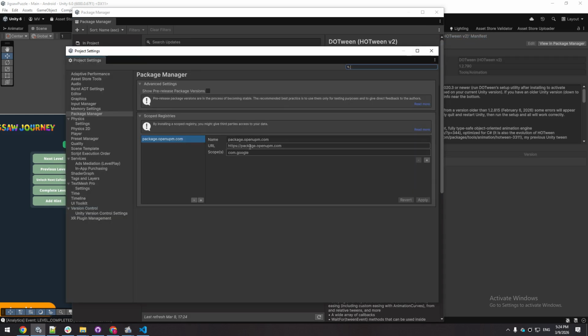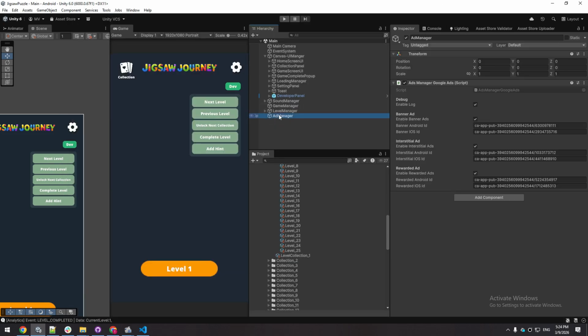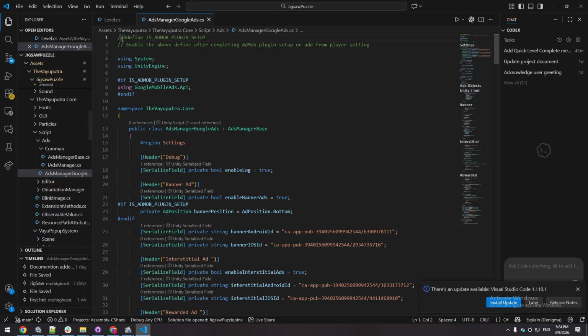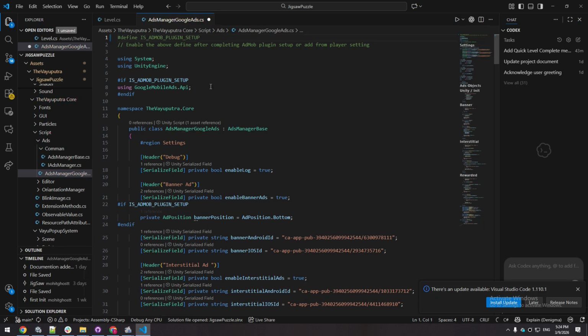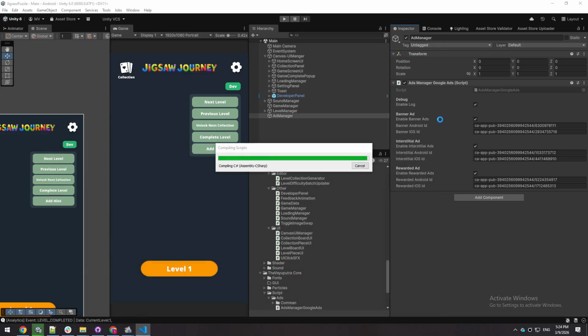Once the installation is complete, the AdMob SDK will be available in the project. Next, open the script of Ad Manager. Inside the script, find the flag called Is AdMob Plugin Setup. Simply uncomment or enable this flag to activate the AdMob integration. Now save the script and run the game.